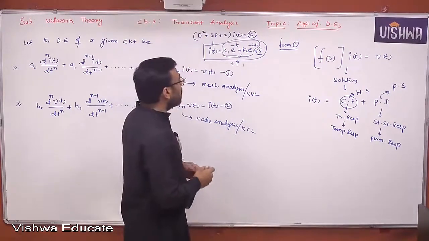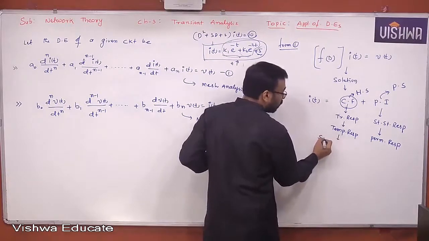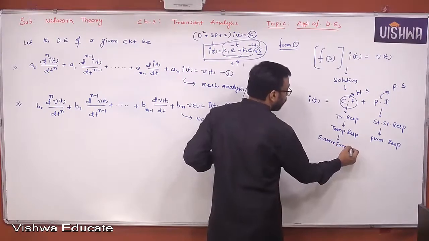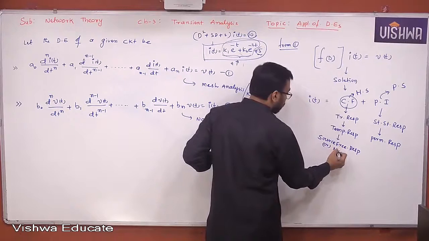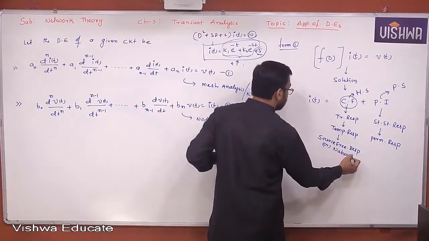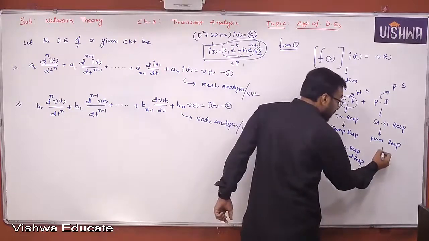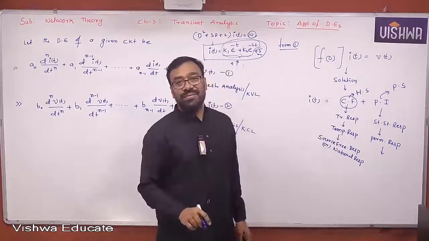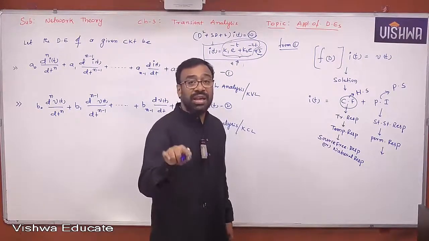So this temporary response or transient response is also called source free response, or natural response. But this response will come only when there is a force. Understand, all of you? Okay? When there is a force, then only it will appear.